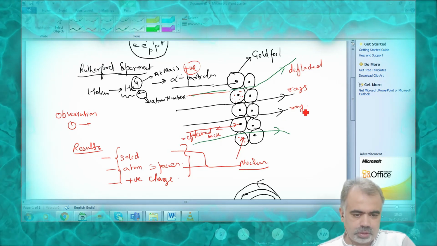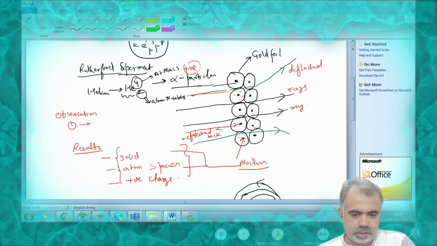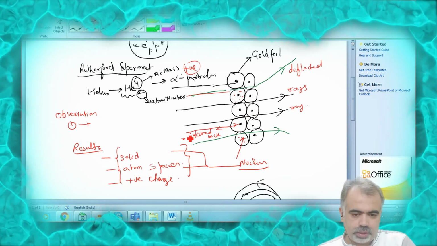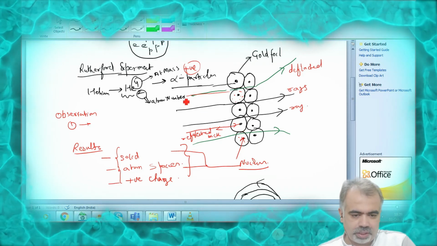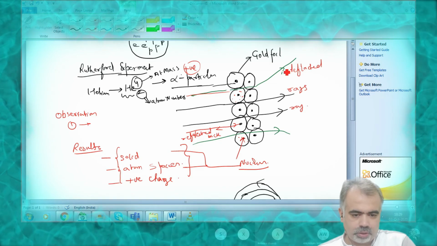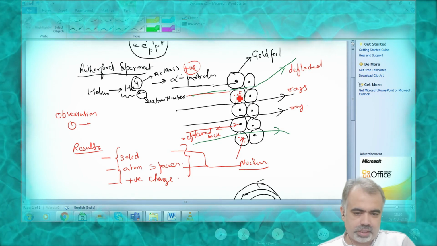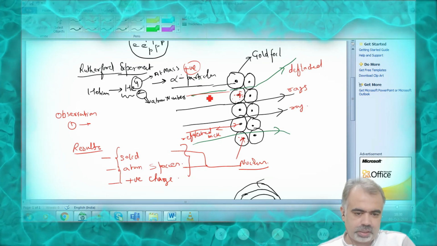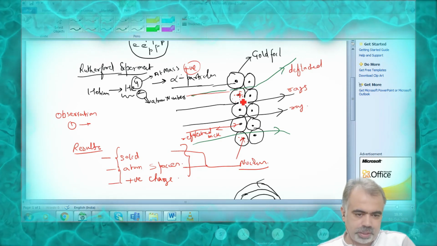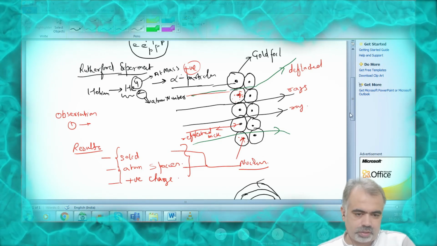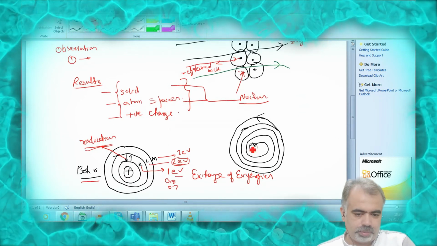From these observations he concluded three points. From the observation that most of the radiation passed through, he said that most of the space inside the atom is empty. From the observation that some radiation came back, he said something positive and solid is present inside the atom. And from some being deflected at a certain angle, he said there must be a positive charge inside the atom, because alpha particles also carry a positive charge, and since they are deflected, the center also carries a positive charge. He named it the nucleus.